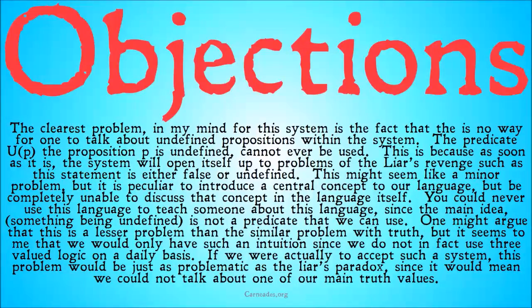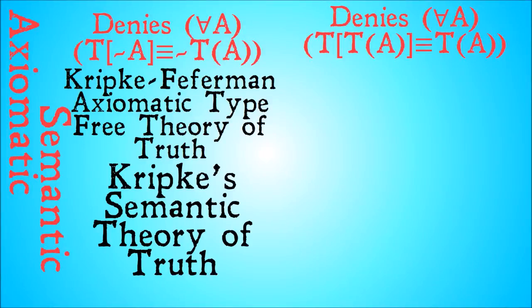If we were actually to accept such a system, this problem would be just as problematic because we would have three-valued logic, and so we would be using undefined more, and so it would be one of our main three truth values that we could talk about, and yet we wouldn't be able to talk about it in any way that would not cause significant contradictions. So, while I would say this improves on Tarski's theory, it's still going to fall prey to some of the problems of revenge. Whew! That was Kripke's semantic theory of truth.